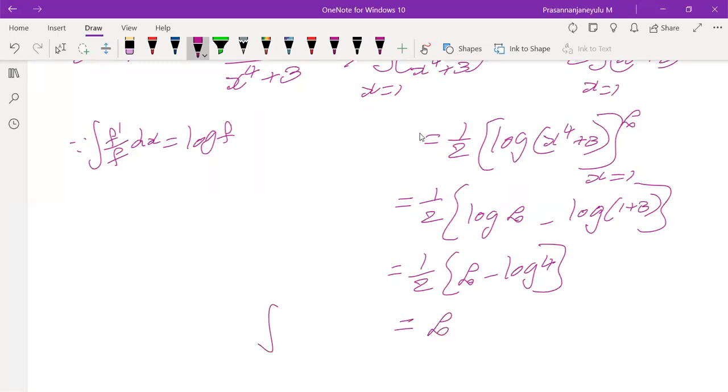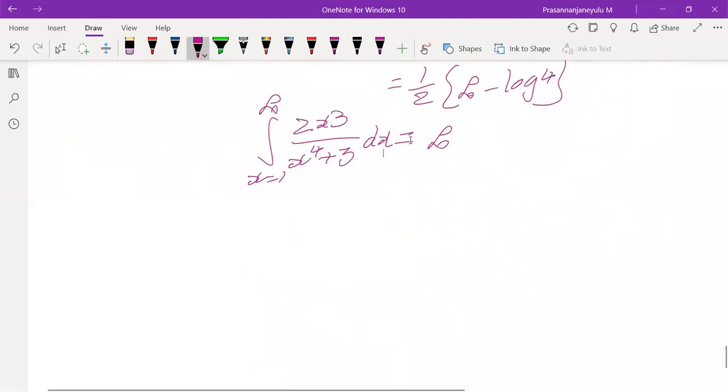Which value is this? The integral, x varying from 1 to infinity, of 2x cubed by x power 4 plus 3 into dx. Therefore, this value is infinity. What can we say?